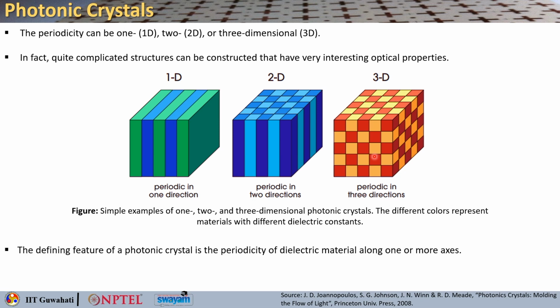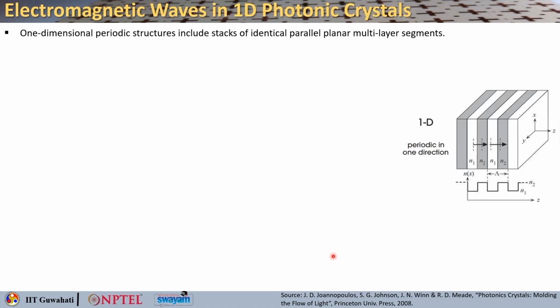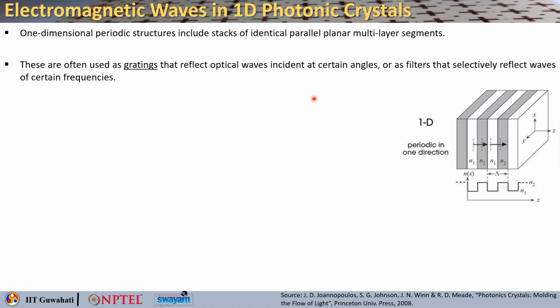What we understood is that a photonic crystal is defined based on the periodicity of the dielectric material, whether it is along one or more axes. So, let us take the simplest one and discuss further. A 1D photonic crystal, that means you can simply take identical parallel planar multi-layer segments. You can just take stacks of those materials, high low high low high low and so on.